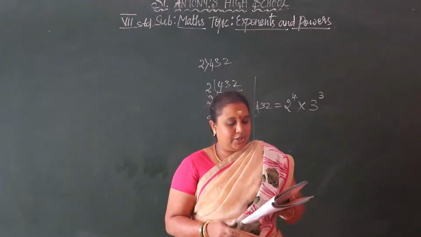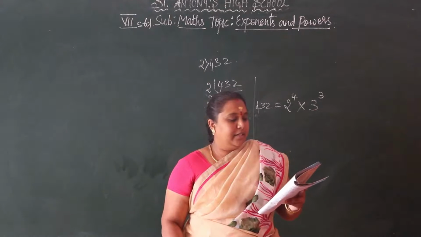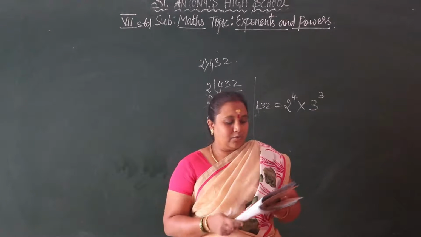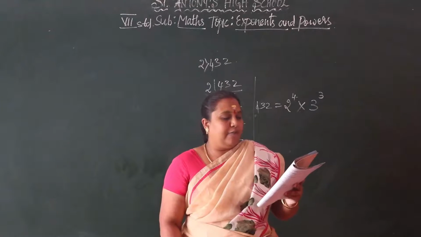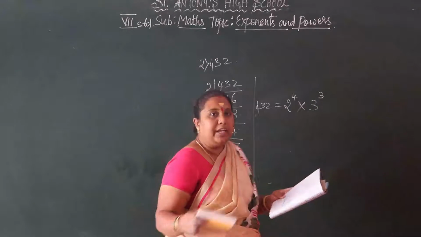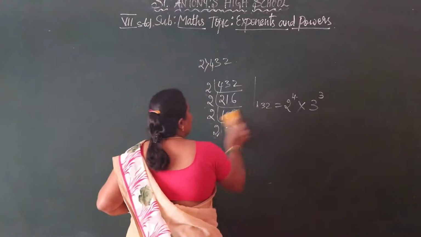So try it yourself in your rough notebook, children. Then example 6. In example 6 they are given: work out 1 to the power of 5 minus 1 to the power of 3. So this is the same problem.